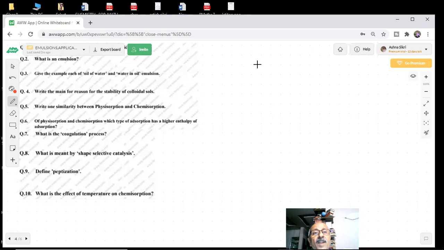Right, the main reason for the stability of the colloidal sols. This we discussed long back. Why are the colloidal sols stable? Two reasons we gave you. Important question for the exam.